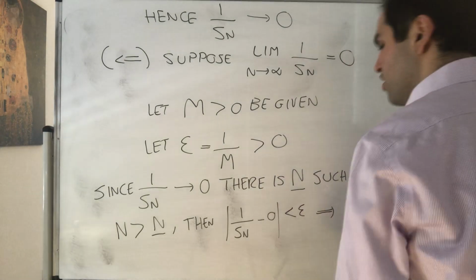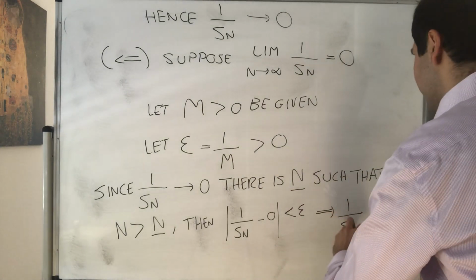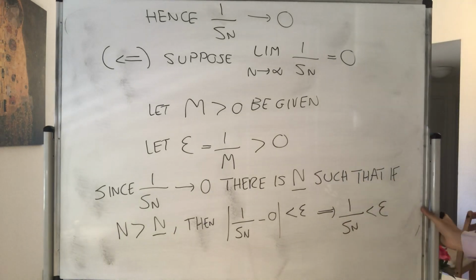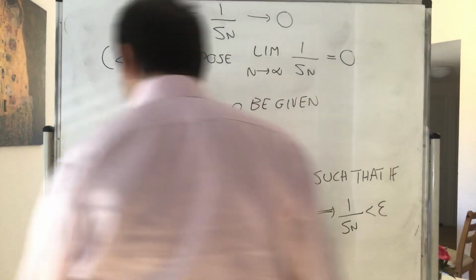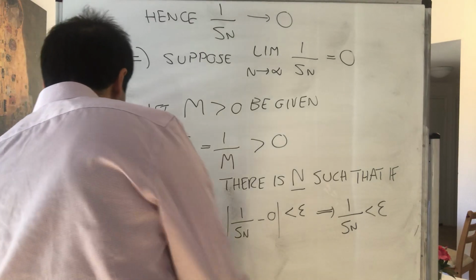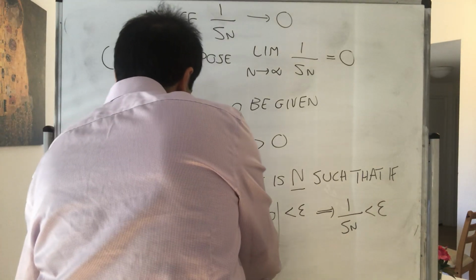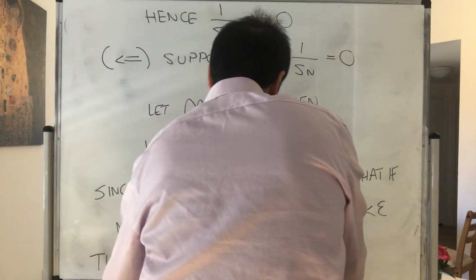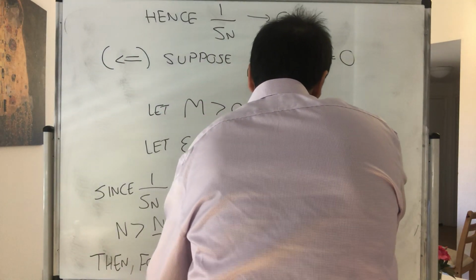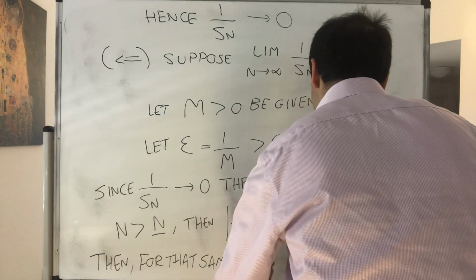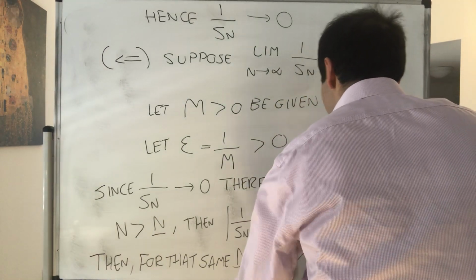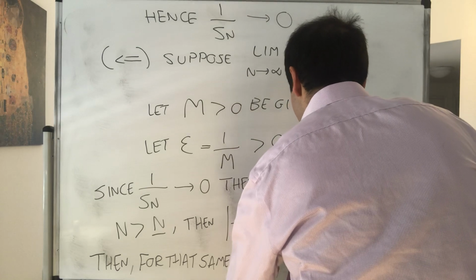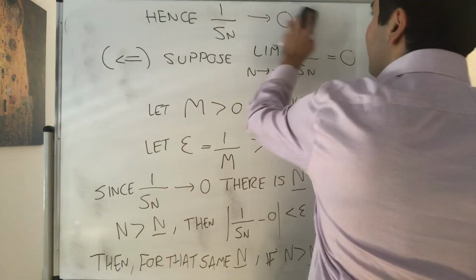So in particular, this becomes 1 over Sn is less than epsilon. And then for that same capital N, if n is bigger than capital N, we get that